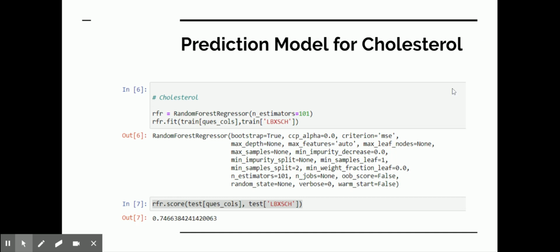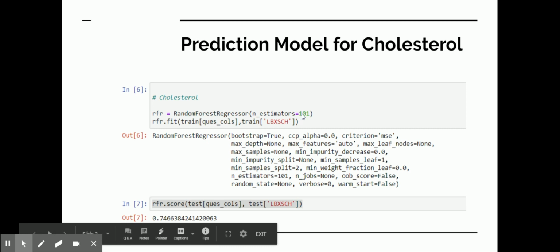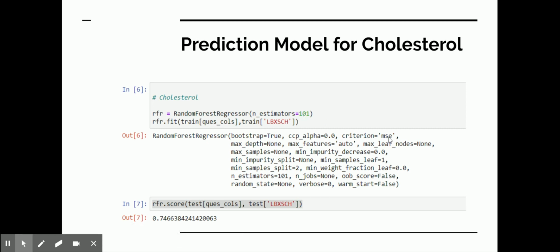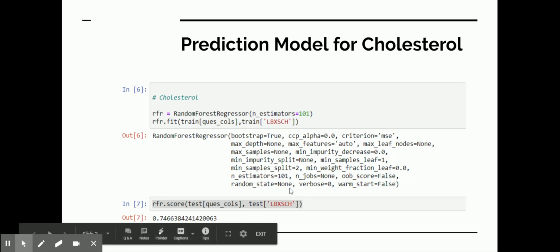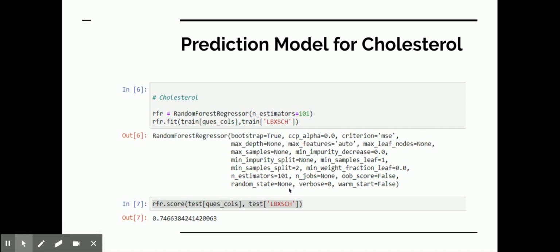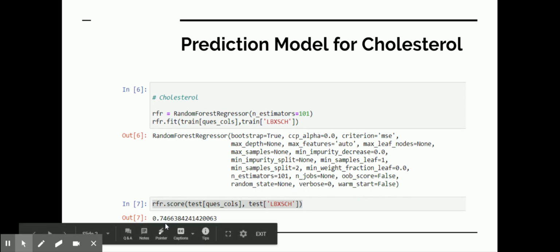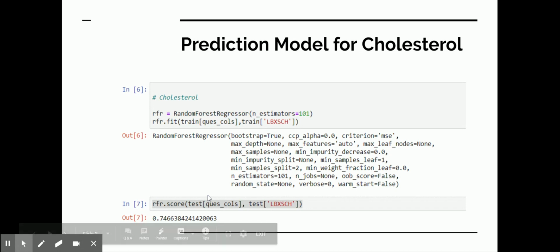And as you can see, here are the details of the random forest regressor I used to predict the cholesterol. I used 101 trees in the random forest, and the criterion was MSE. I did not set any max depth or max features limit, and random state was set to None. So it gave me an R square score of 0.74, which is not that good, but it's kind of decent. So we can work more on it.